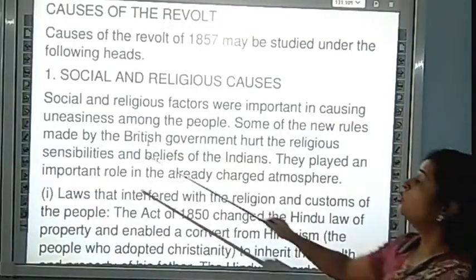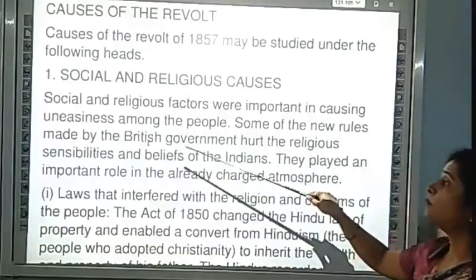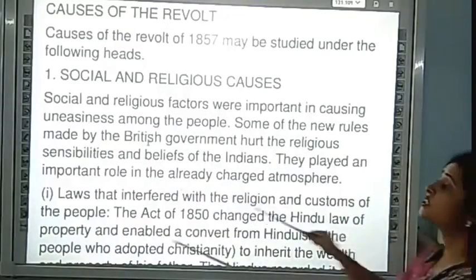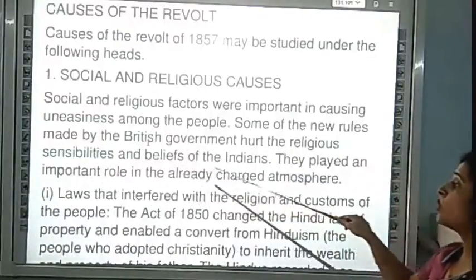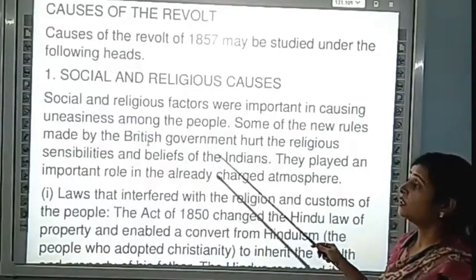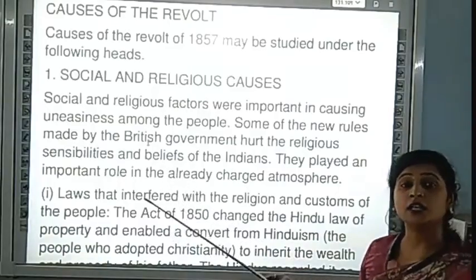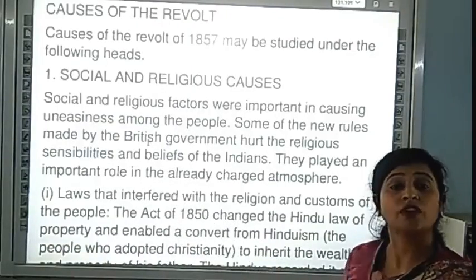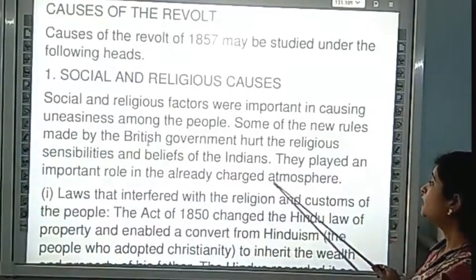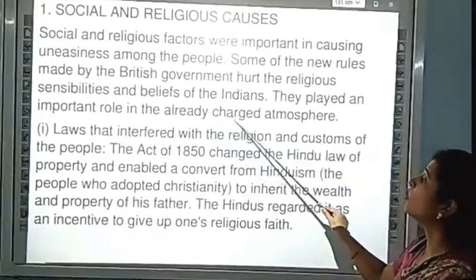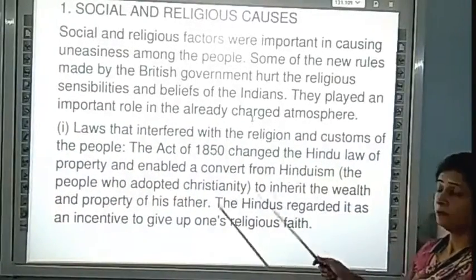Some of the new rules made by the British government hurt the religious sensibilities and beliefs of the Indians. What did the British do? They made some rules and regulations, and those policies hurt the beliefs of Indians. And they played an important role in an already charged atmosphere.